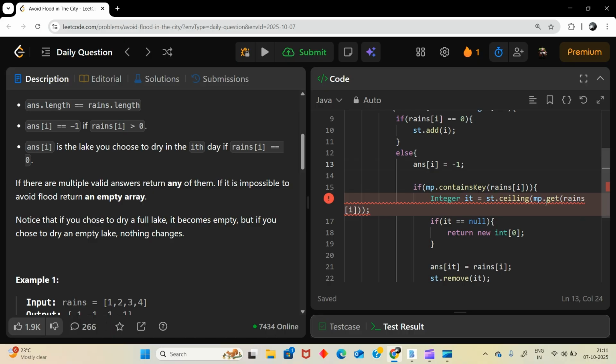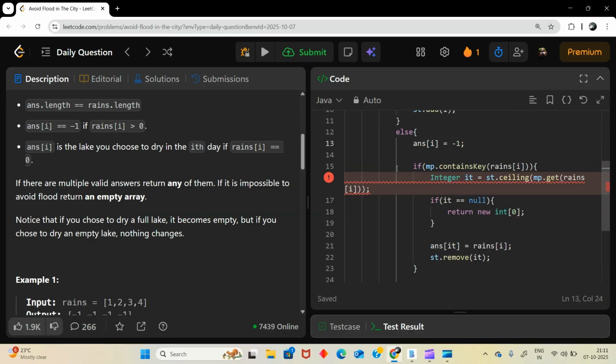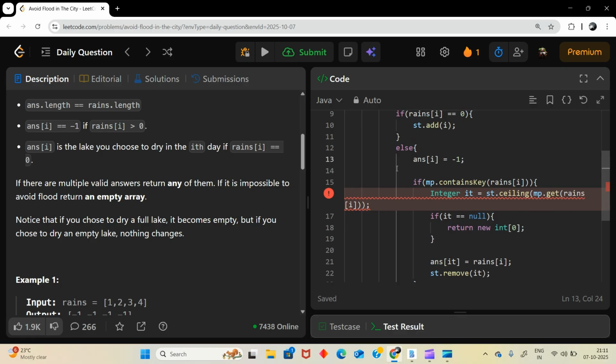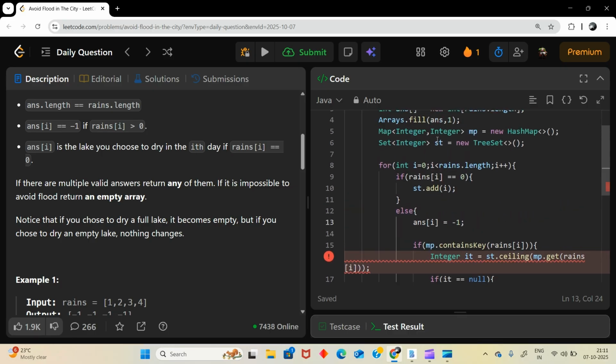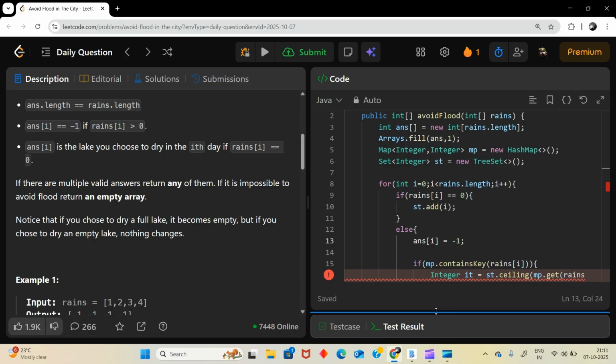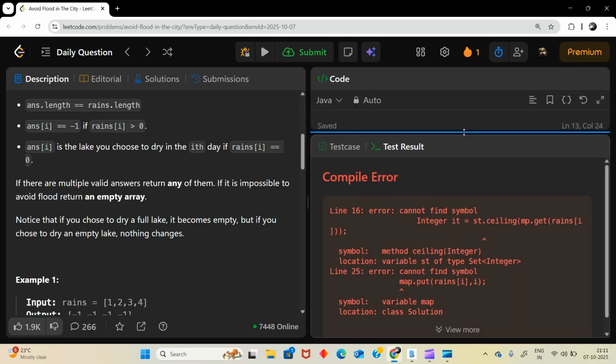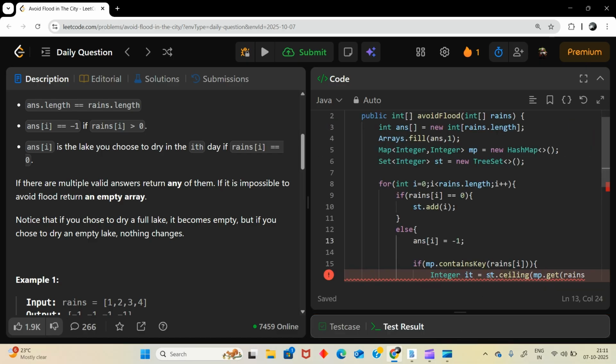Bad habit. Somewhere I wrote MAP. Let's see again. Cannot find method ceiling. Is the spelling correct?